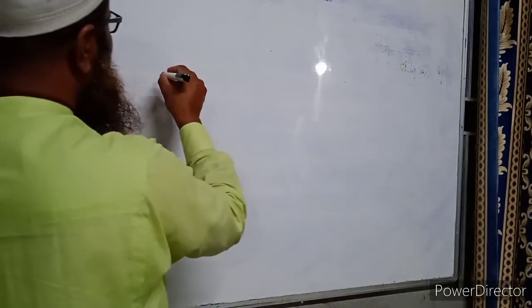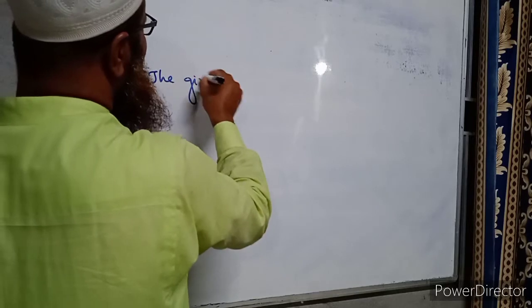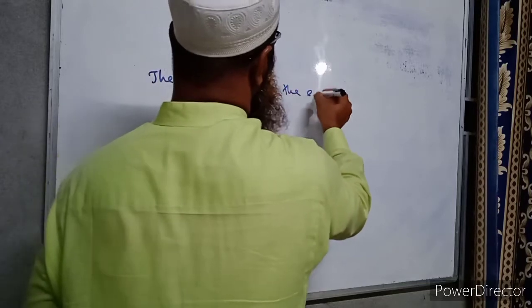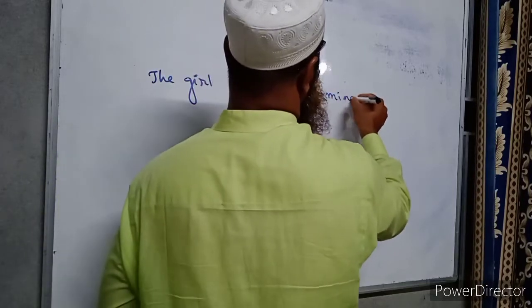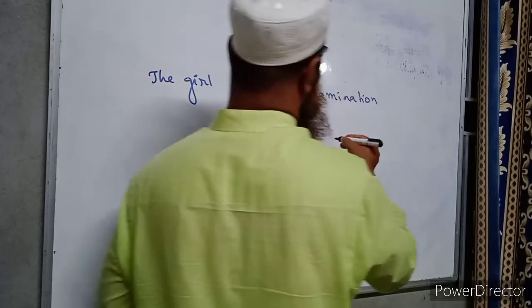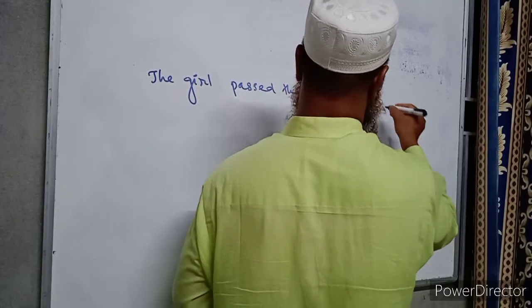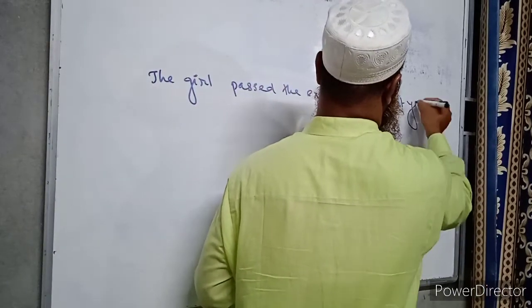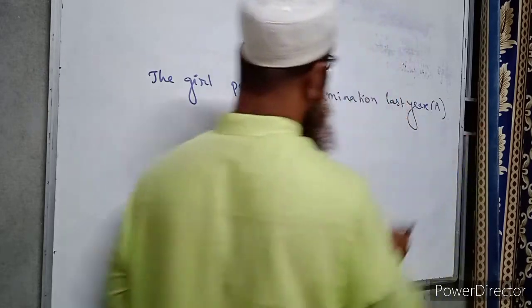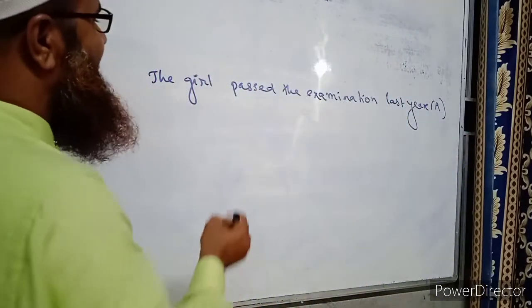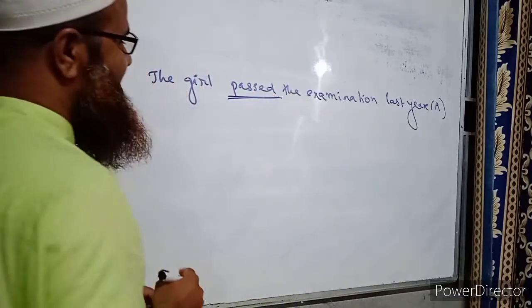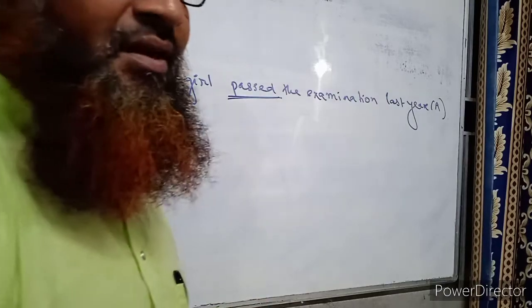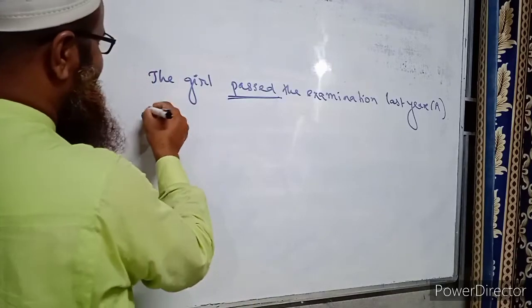Example: the girl passed the examination last year. This is another sentence which has to be transformed into an interrogative sentence. Here it is an assertive sentence, and if we want to make it interrogative, then we have to see the verb. The verb here is in the past tense. So we should take the help of did, and did will come before the subject.